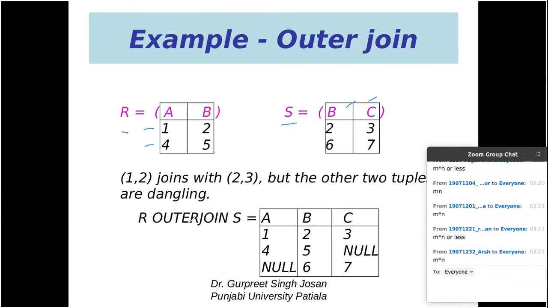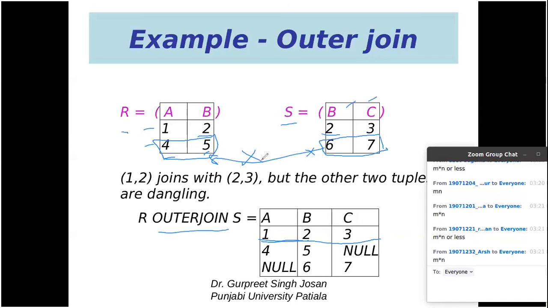When we perform the outer join operation, for 1 and 2, because 2 is present here and here also, we will combine this row. For 1, we will get 1, 2, 3. But 5 is not present here. So here 4 and 5 is called a dangling row. In a similar way, 6 and 7 is also a dangling row.